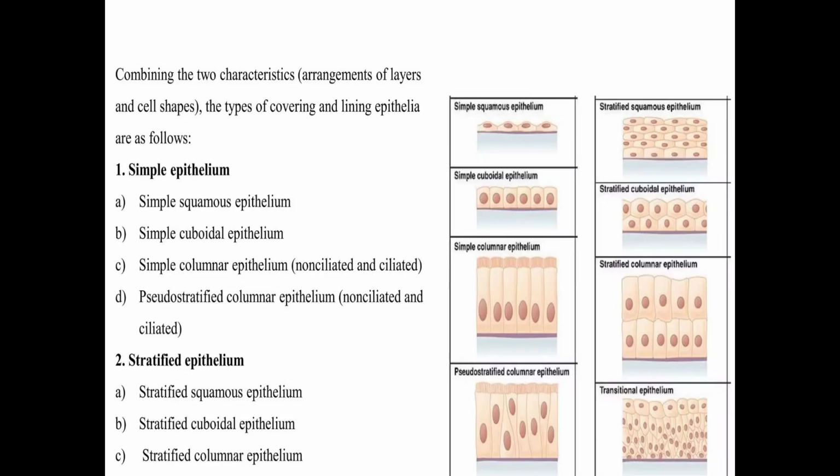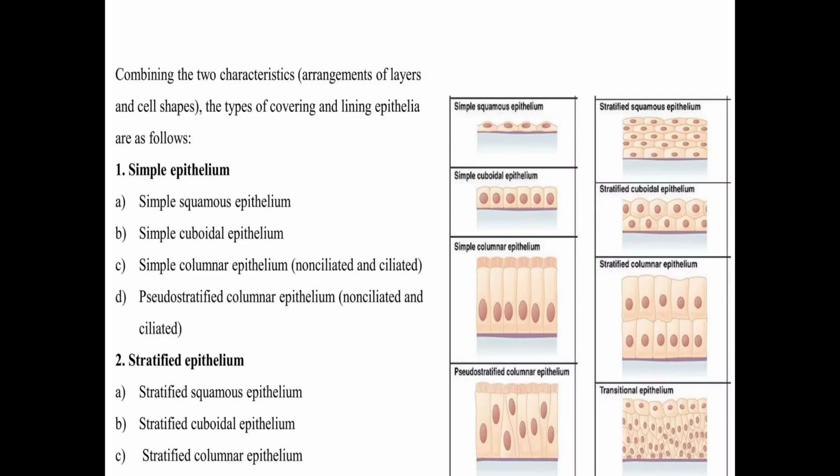Next is pseudostratified columnar epithelium. This is a specific type of simple epithelial tissue. It looks like stratified tissue, but it has only a single layer of cells. It looks stratified because the cells differ in size: some cells are smaller, some are taller, which creates that appearance of many layers. Actually it is a single layer of cells, but with different cell sizes, so it looks like multiple layers. Pseudo means false, so this is false stratified columnar epithelium.